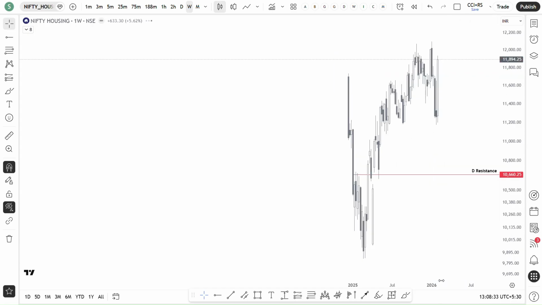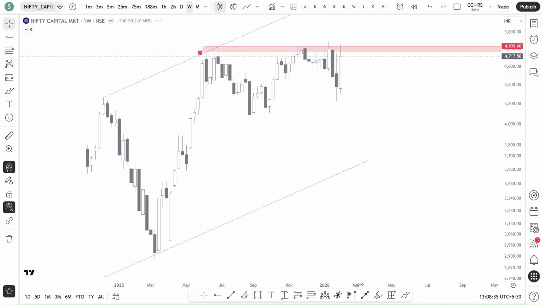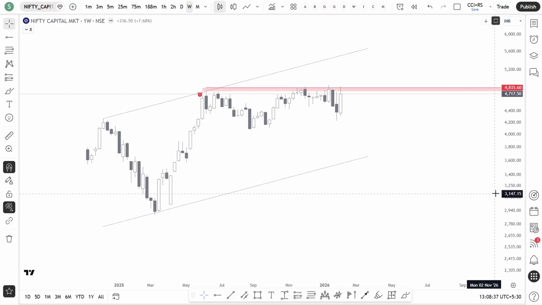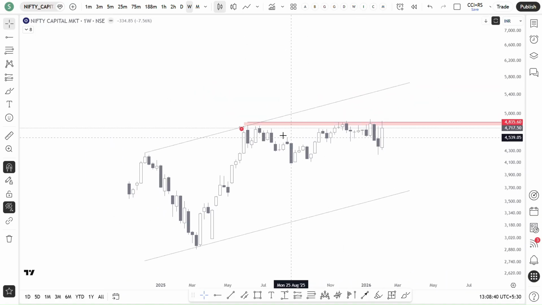Then core housing, then capital markets. Okay, capital markets. As of now, capital markets is yet to show some positive strength. That we'll get to see only if it takes out this supply zone. Even for the last so many weeks, it is testing this supply zone. So still it has to take out this supply zone, then only can we consider the positive bias. Till then I am off from the capital markets.